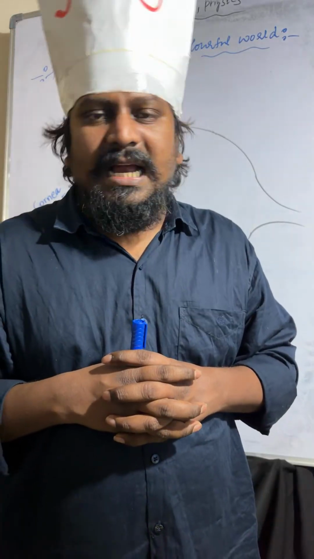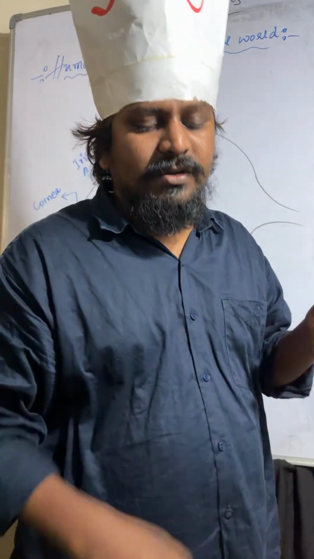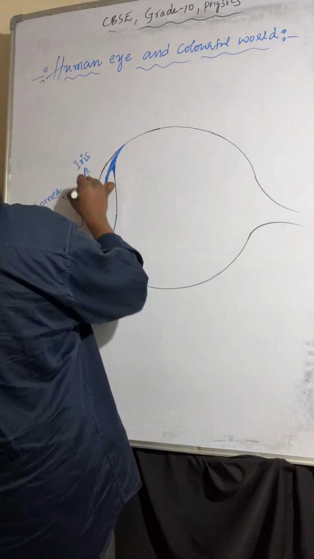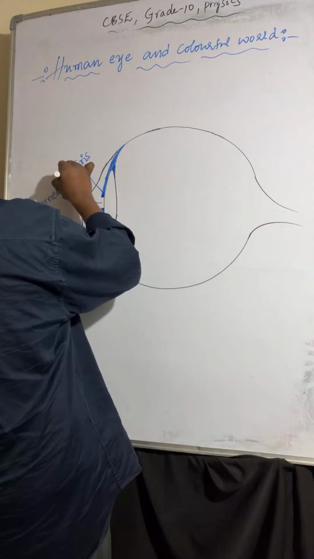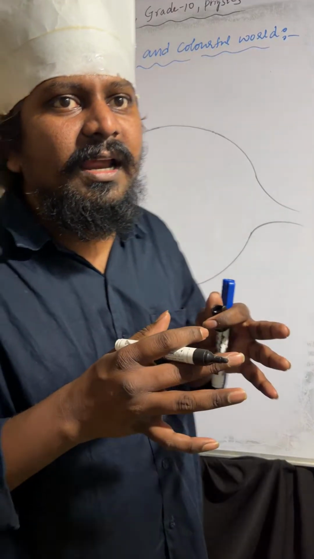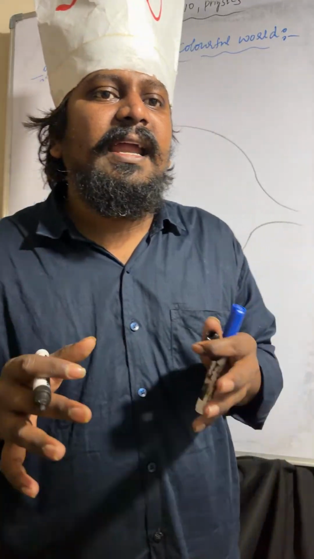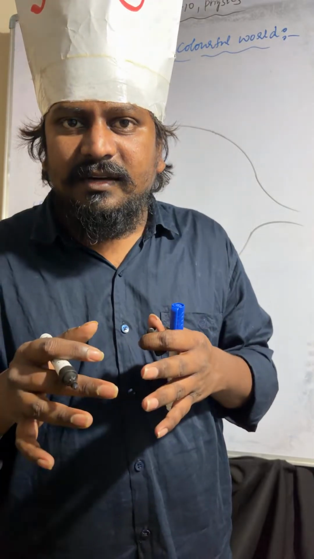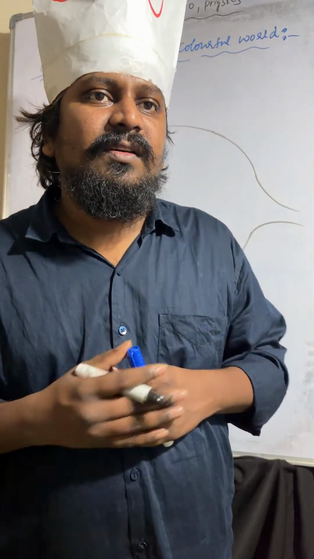Understood? And the pupil, so where is the pupil? The pupil is here. The pupil will control and regulate the amount of light entering into the eye.